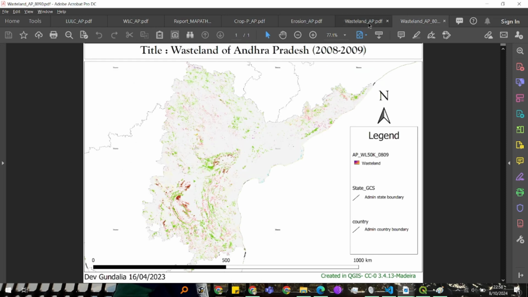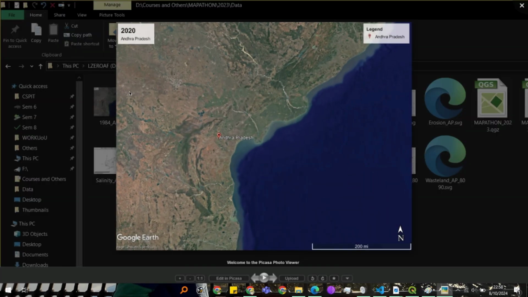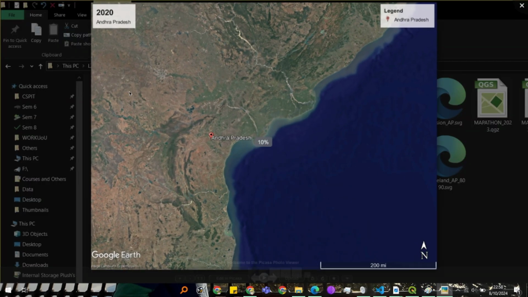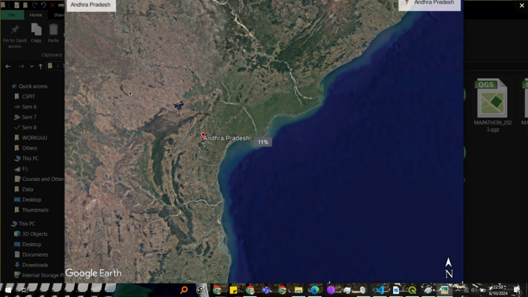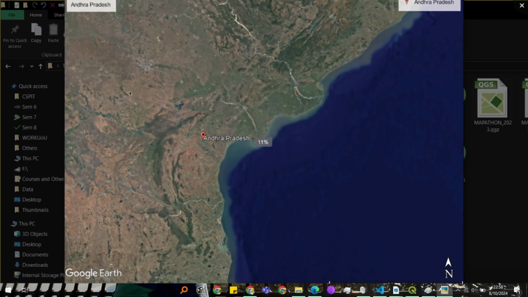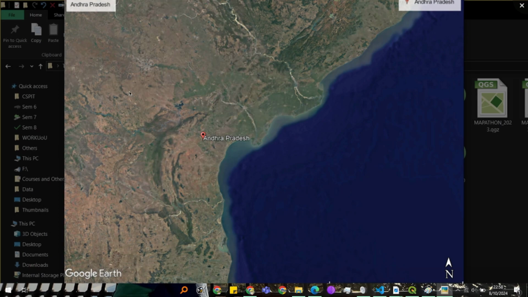So that was a little change for the particular year, and now a little bit of comparison between 1984 and 2020 of Andhra Pradesh. So this is 1984 and this is 2020.